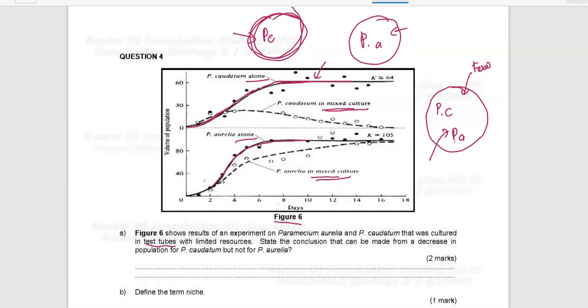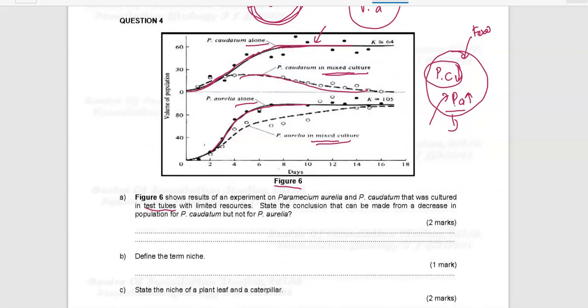Through time you will observe that the population of Paramecium caudatum decreases, and the population of Paramecium aurelia increases. So this shows that Paramecium aurelia again is the strongest species and will survive. Paramecium caudatum is the weaker one and will die at the end of the experiment, because it cannot compete with Paramecium aurelia for food and also space.